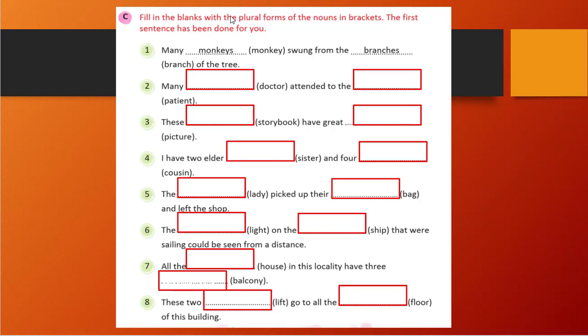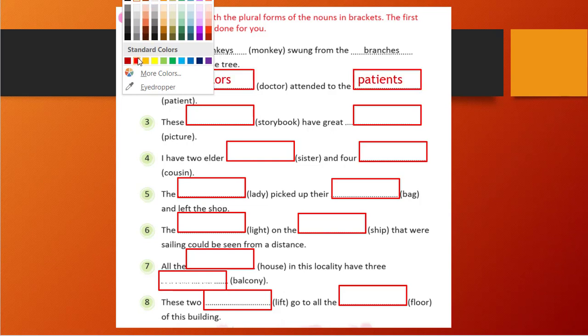If you can see here what is written, first question, monkey is given in a bracket, so the plural form is monkeys. Branch is given, so branches is the plural form, right? In a similar way we need to write the plural form of all the words in brackets. Second one, many, doctor is given, so it will become doctors. And attended the patient, so it will become patients. So we will simply add the s at the end, right? So you can see here the correct answer.